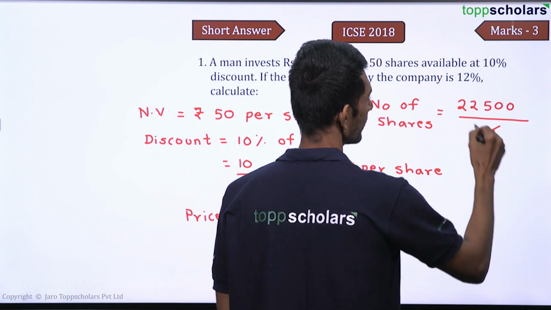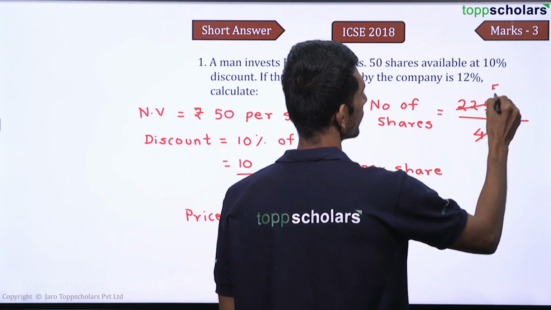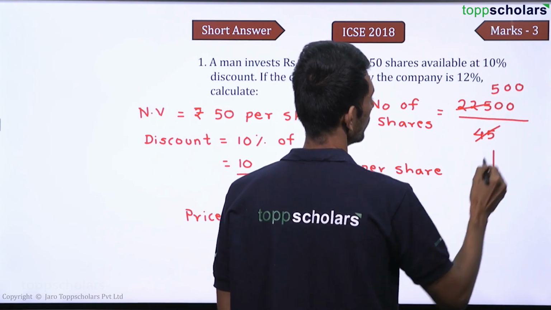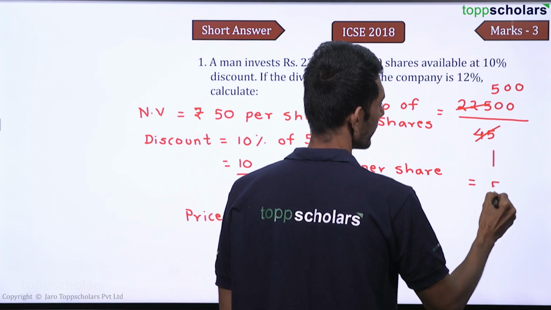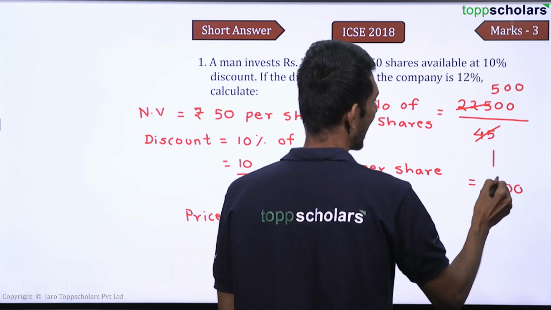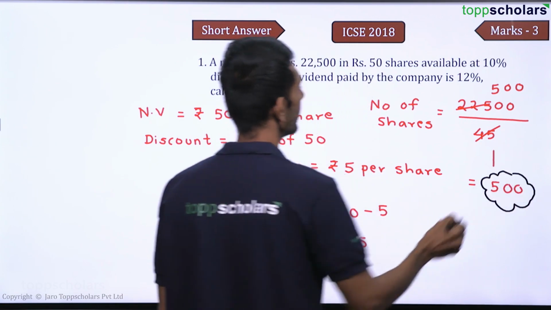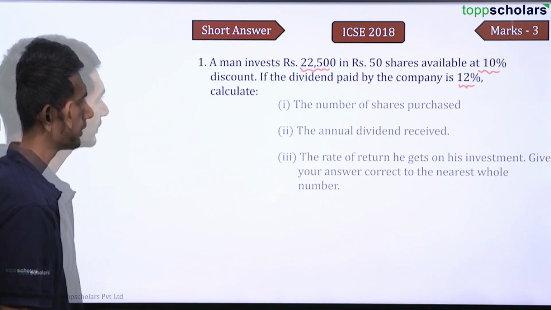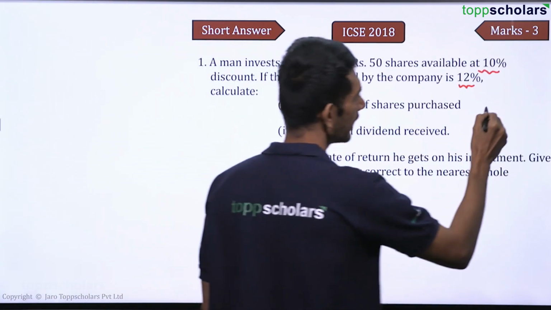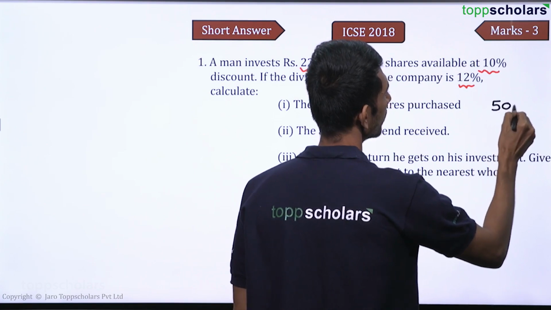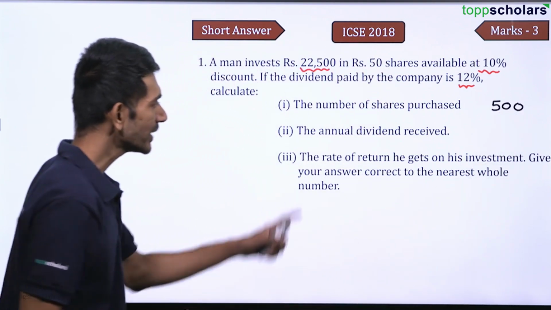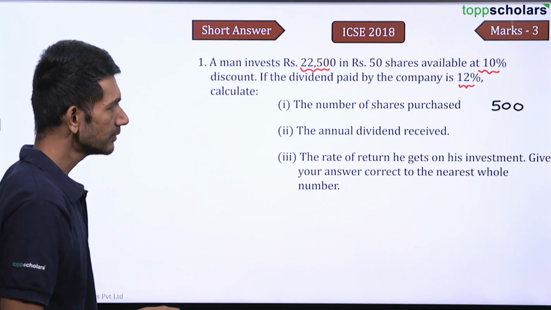So 45 ones are 45, 45 fives are 225, and this is 00. So that is equal to 500 shares. So that answers our first question, that the number of shares purchased are 500, right?